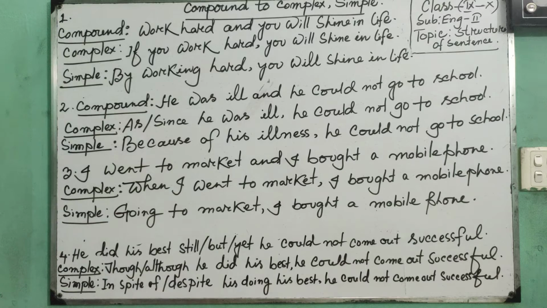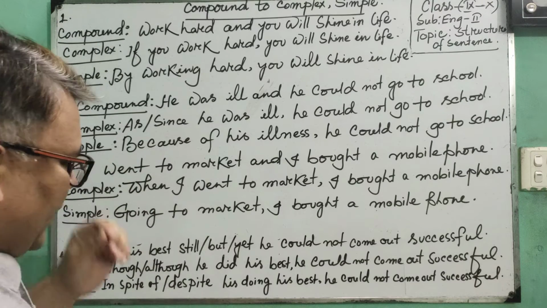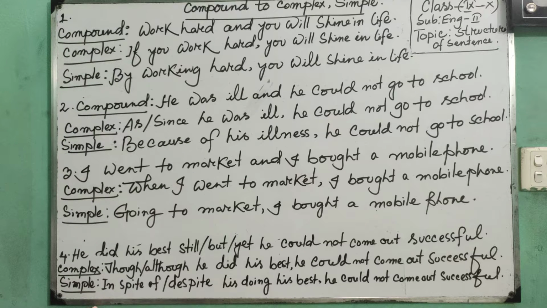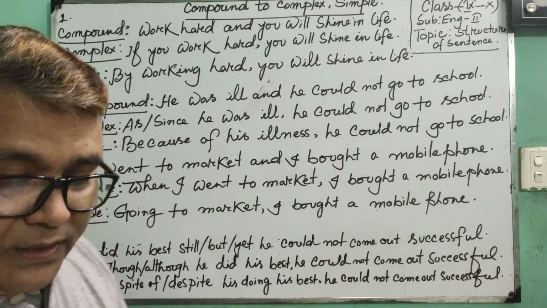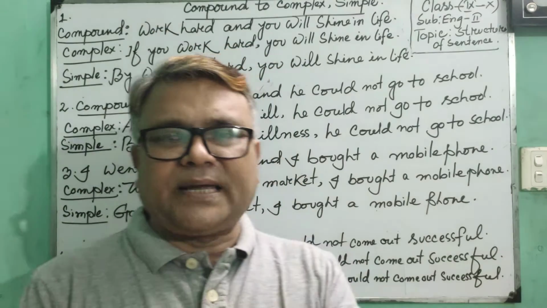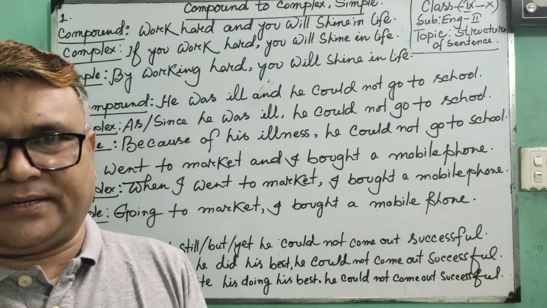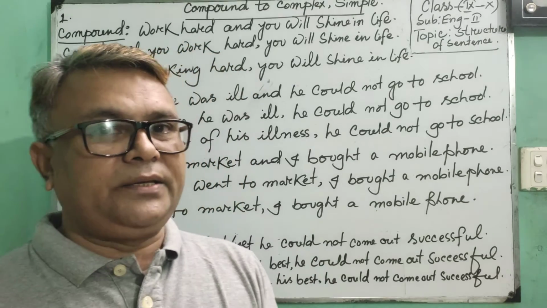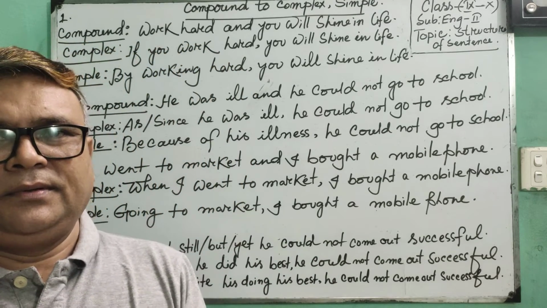Dear learners, look at the whiteboard. There are 4 sentences, and all 4 are compound sentences. Dear learners, you know that a compound sentence is connected with and, but, still, yet, or.